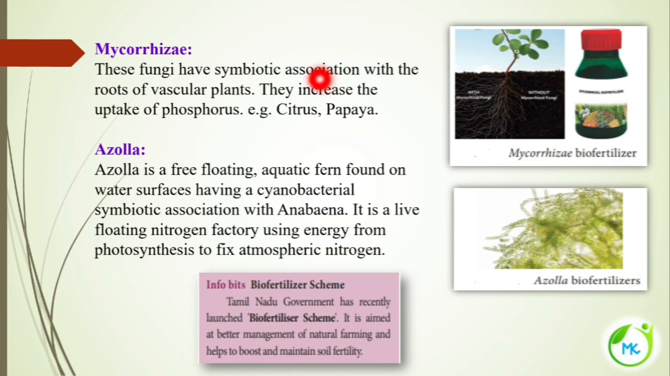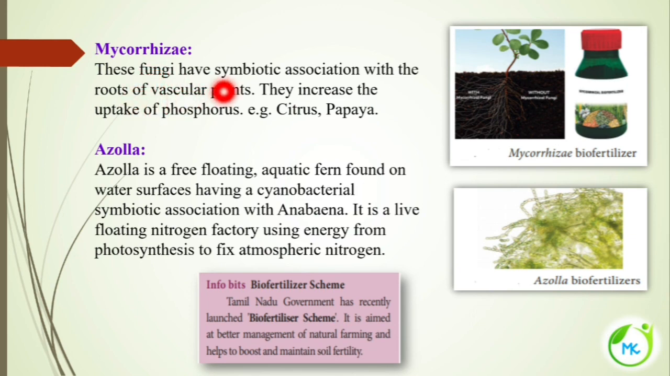Here what are the two partners involved? One is fungi and the other one is the root of the plant. How are both benefited? The fungi, being a heterotrophic organism, cannot prepare their own food, and the plants, being autotrophic organisms, can prepare the food, and that food can also be taken up by the fungi. So the fungi is getting benefited.